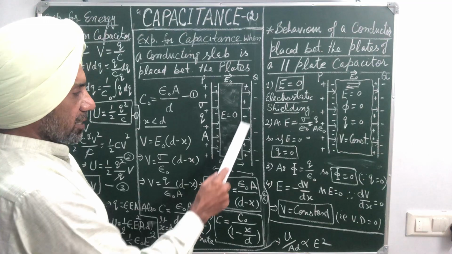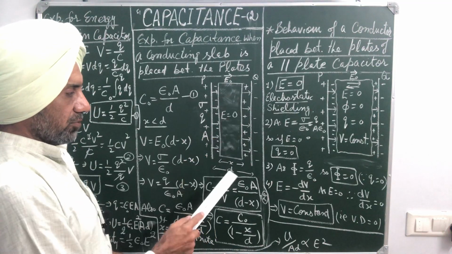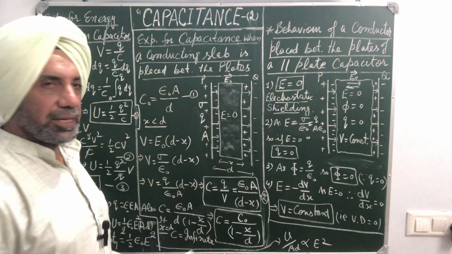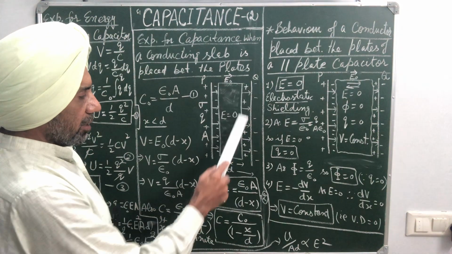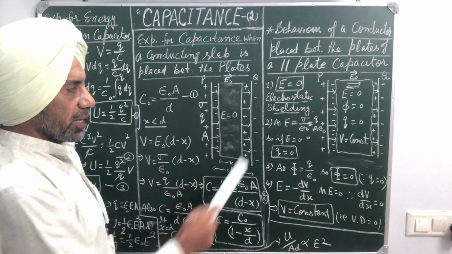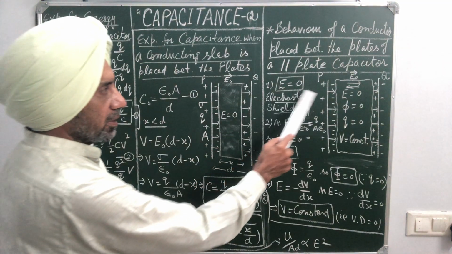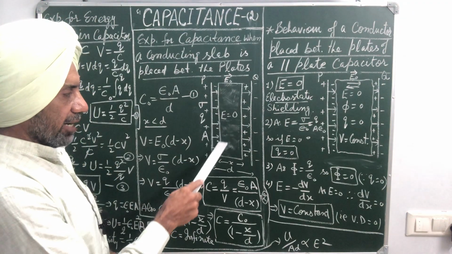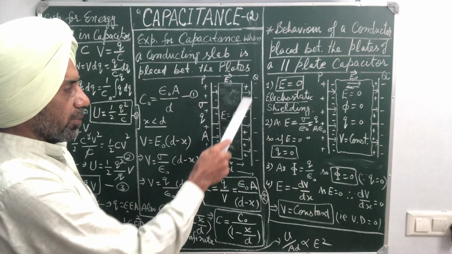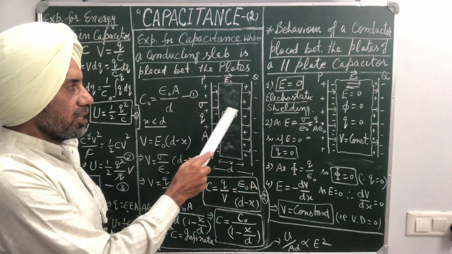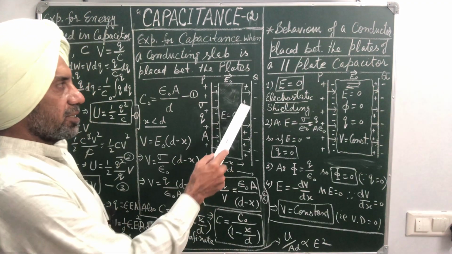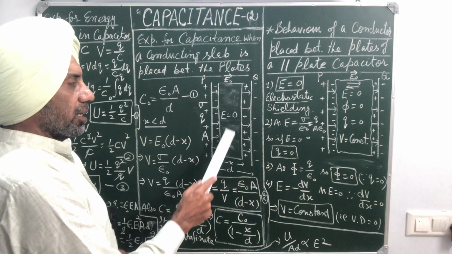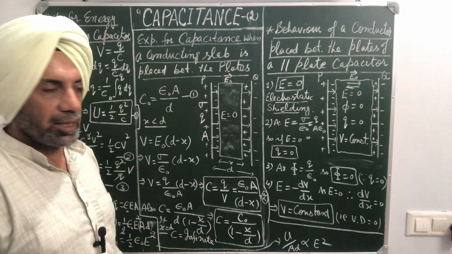Let a conducting slab of thickness x, which is less than the distance between the plates d, be placed between the plates of the parallel plate capacitor. Then we have proved E is 0, because the left side of the slab becomes negative and the right side becomes positive, and an equal and opposite electric field is set up which cancels the applied field. So the net field inside the conducting slab will be 0.